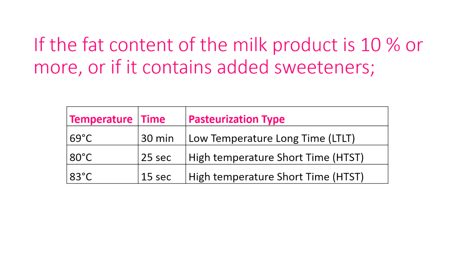If the fat content of a milk product is 10% or more, or if it contains added sweetener, what type of pasteurization can we use? The temperature is 69 degrees Celsius and the time is 30 minutes, because it contains fat, that's why the timing is higher. The pasteurization type is LTLT, low temperature long time. Then we can use 80 degrees Celsius for 25 seconds, called higher temperature short time, HTST, or 83 degrees Celsius for 15 seconds, also HTST.